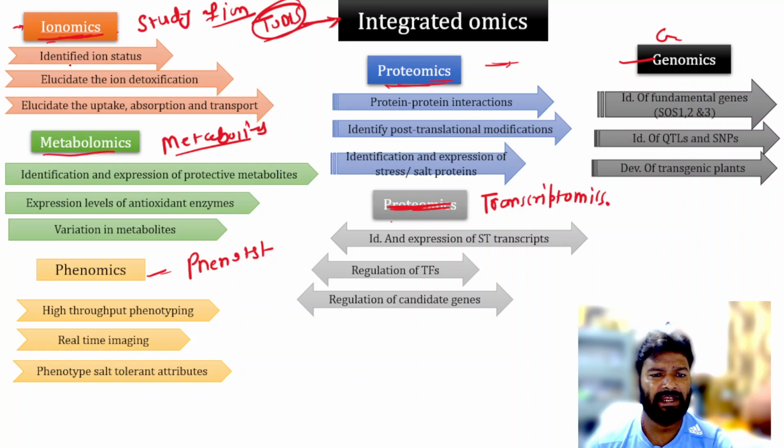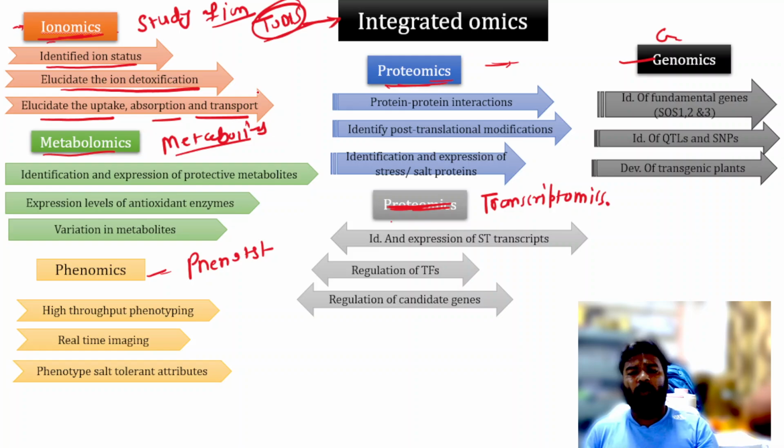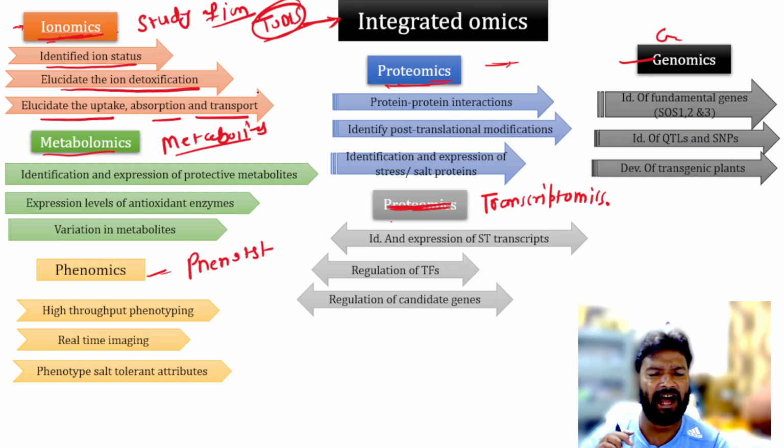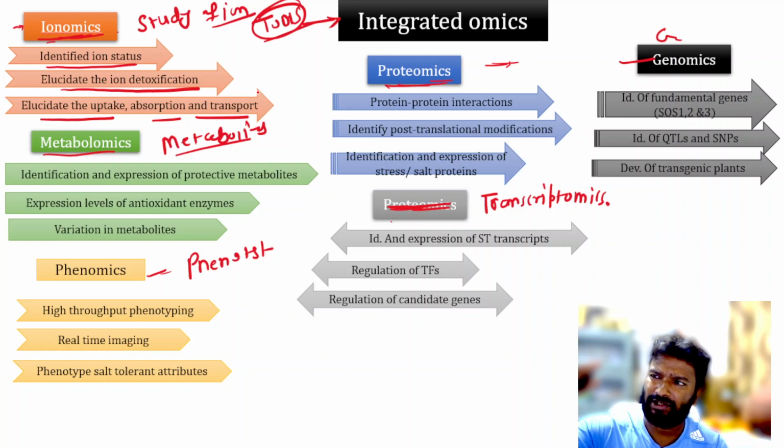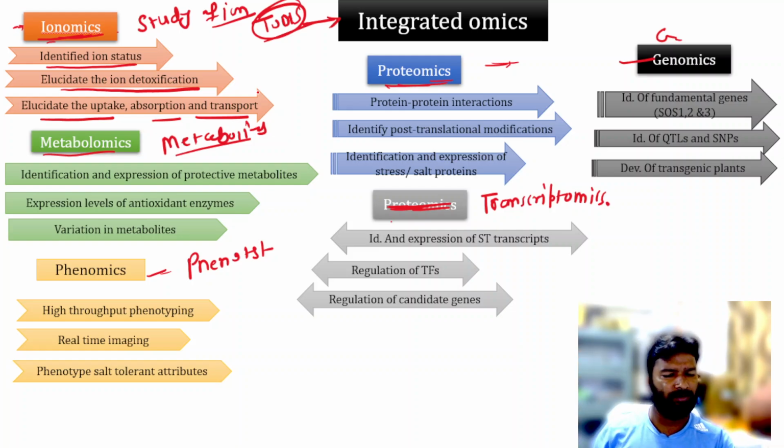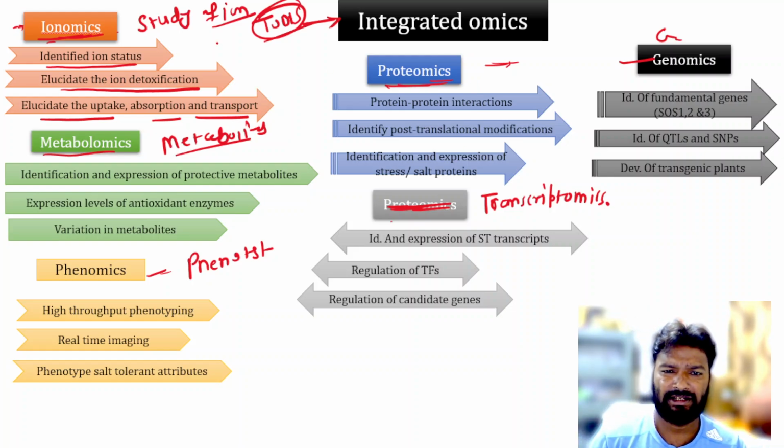So with ionomics, we can identify the ion status, which ions changed in salinity stress. Elucidate the ion detoxification, then elucidate the uptake, absorption and transport methods. So for salinity tolerance, we can study the ionomics, to know what the changes in ion status are, which ions are toxic, and what the uptake, transport and absorption mechanisms of the ions are.